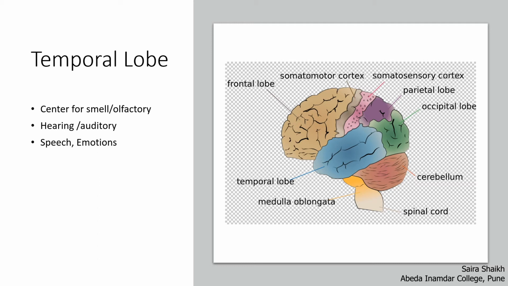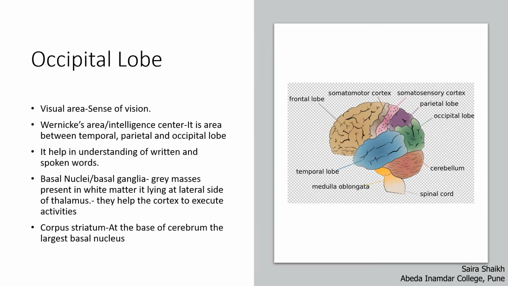It is the center for hearing, also called auditory center, as well as a center for speech and the emotion. Occipital lobe is the center for visual area or the sense of vision. It has Wernicke's area or intelligence center. It is the area between the temporal, parietal, and the occipital lobe. Wernicke's area helps in understanding of written and the spoken words.